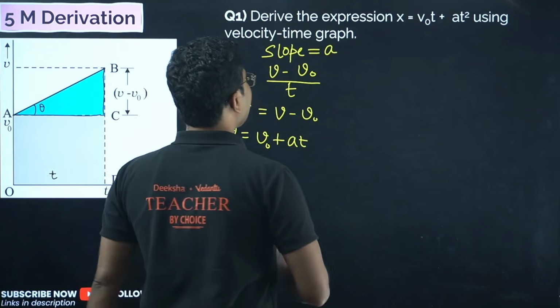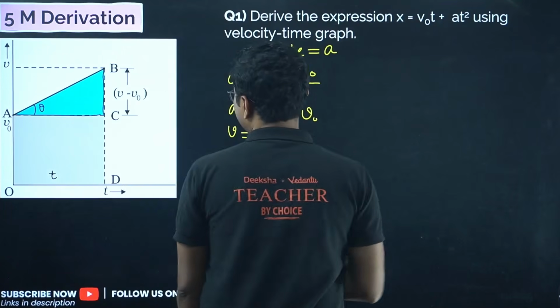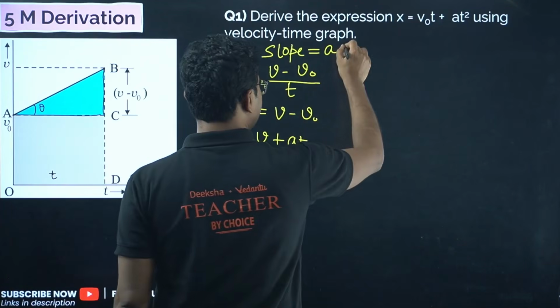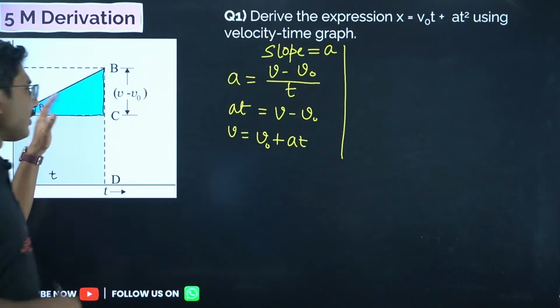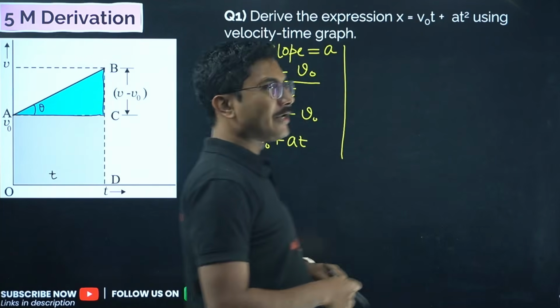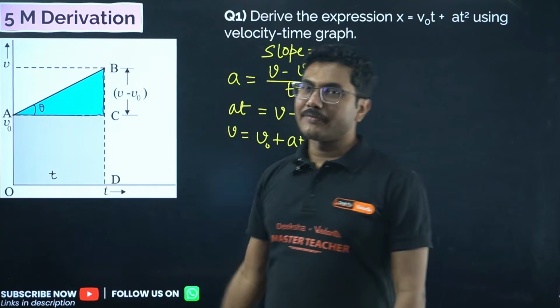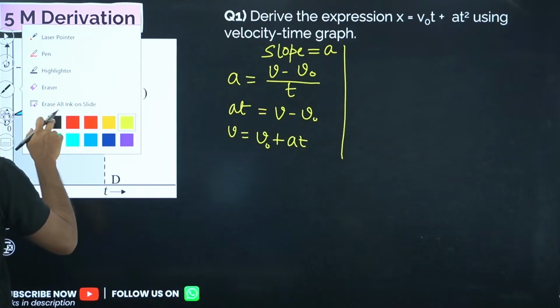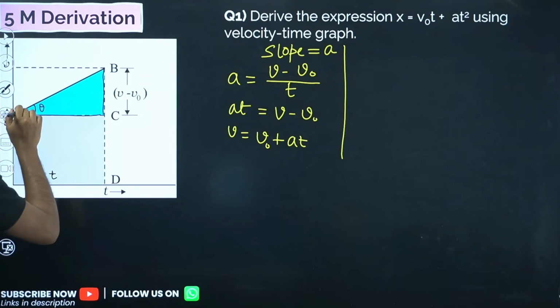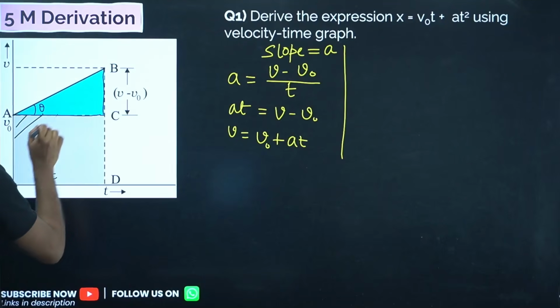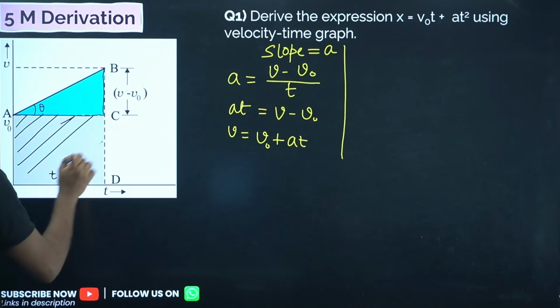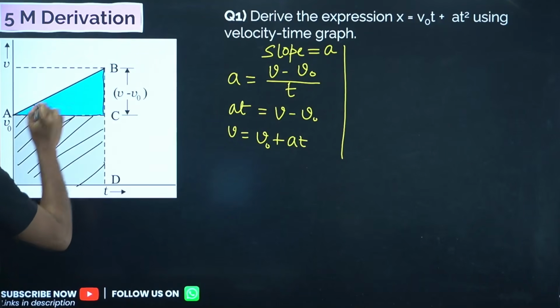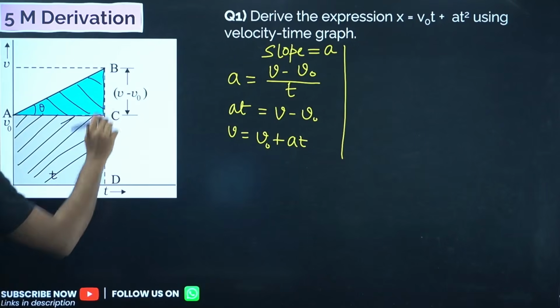Next, what we have to find is x. X is the displacement. Now if you see in this particular graph, there is no sign of displacement. So how can we find displacement, which is not given in this diagram? For that, you have to know one more thing, that the area under the velocity time graph gives you the displacement.